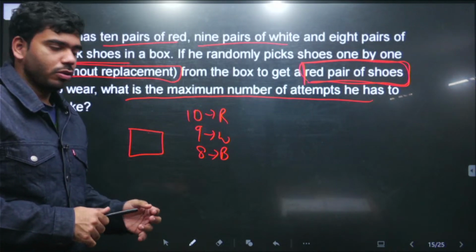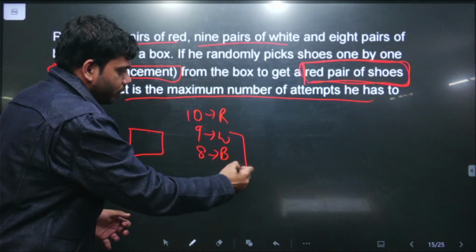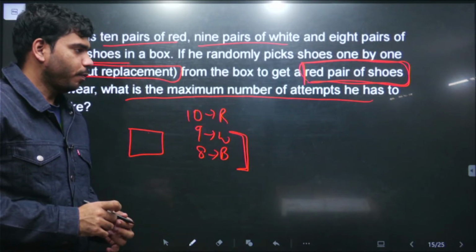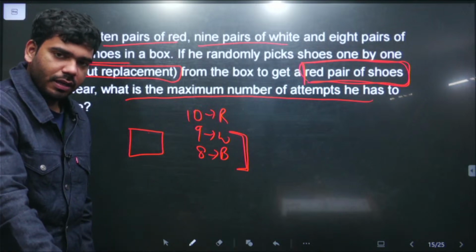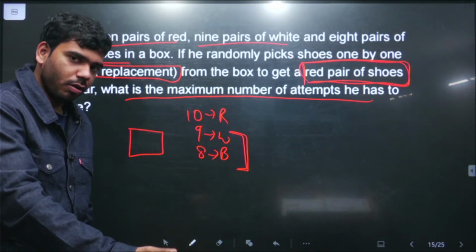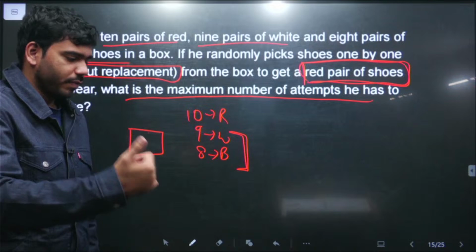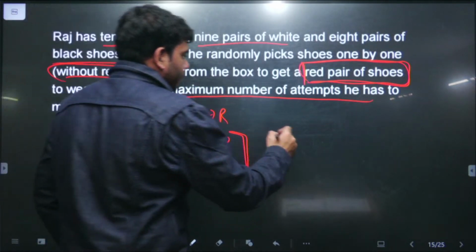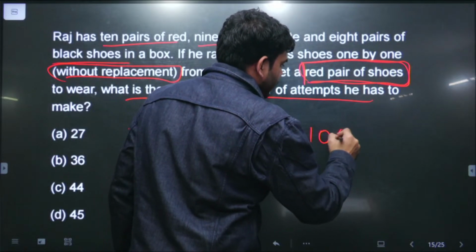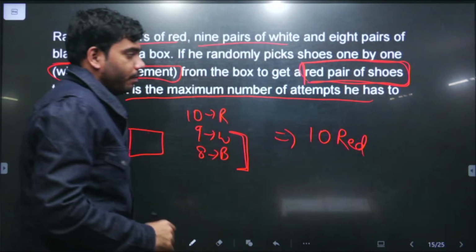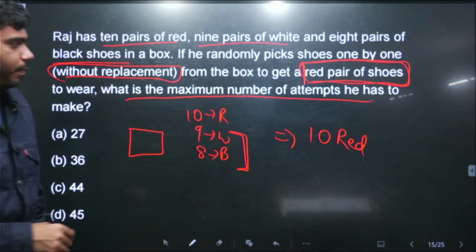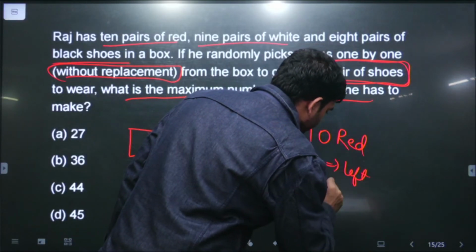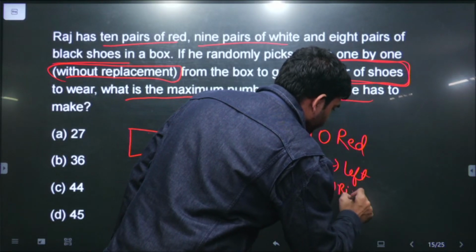In the initial draws all the white and black shoes can be withdrawn. Meaning a really worst case scenario can be there. So the possibility can be that in the initial draws first all the white pairs of shoes, then all the black pairs of shoes come out. Then after that in the box there will be only 10 red pairs of shoes. But then also there is a twist. Red pairs of shoes in the sense there will be 10 left shoes and 10 right shoes.